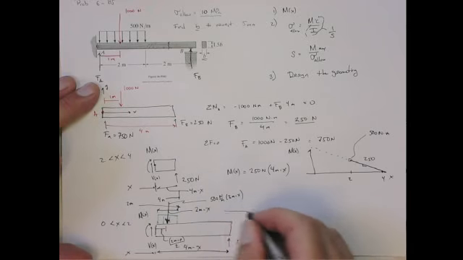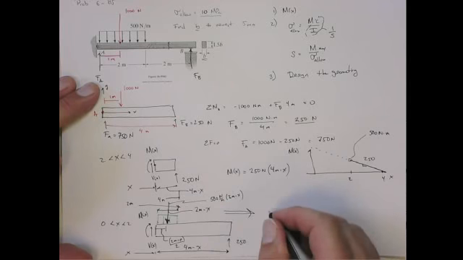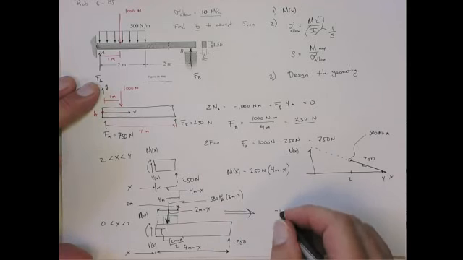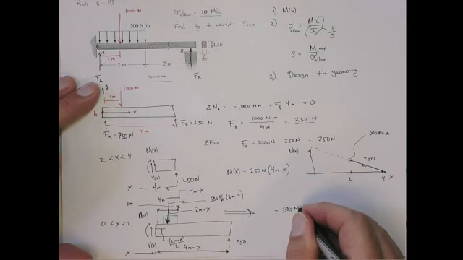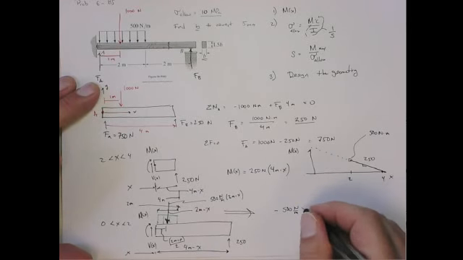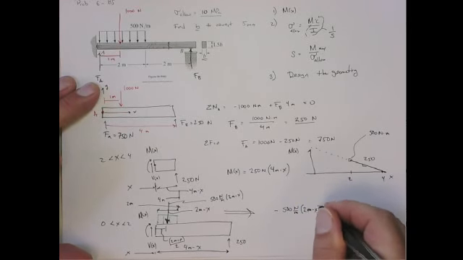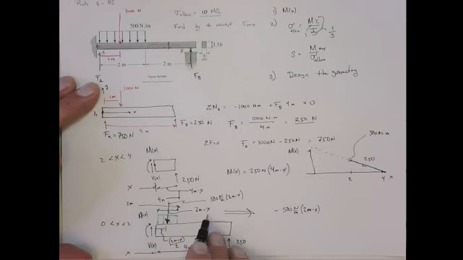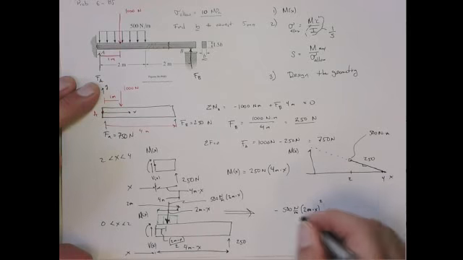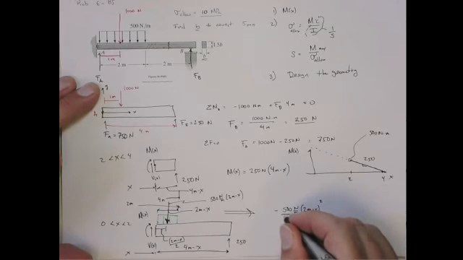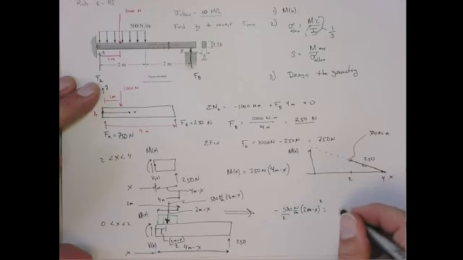So that distributed load is going to produce a negative 500 Newton meters times 2 meters minus x over its moment arm, which is 2 minus x on 2. So this is really going to be minus 250 Newton meters, 2 meters minus x quantity squared.